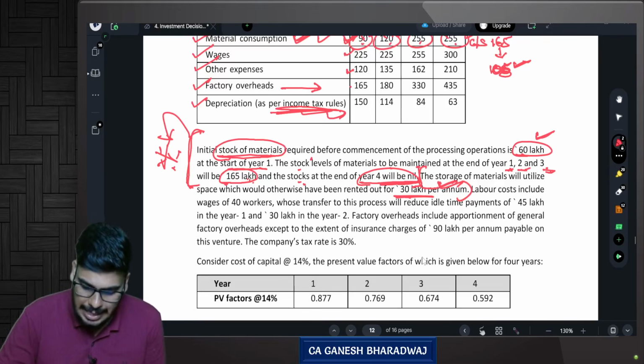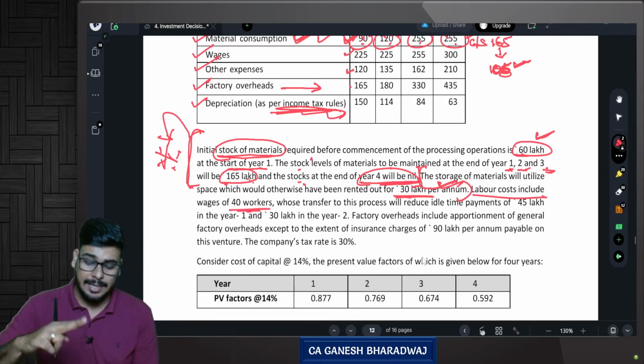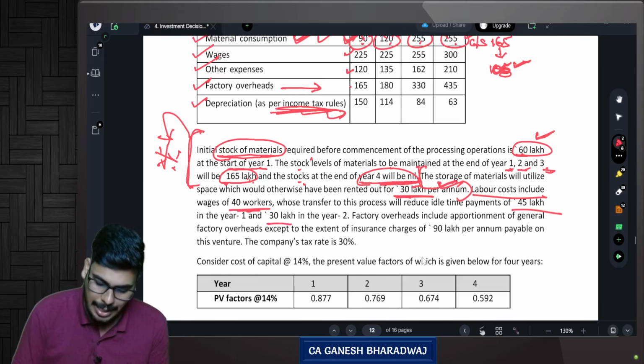Are you clear with this? Then labor cost will include the wages of 40 workers whose transfer to this project process will reduce the idle time payments of 45 lakhs in year 1, 30 lakhs in year 2.